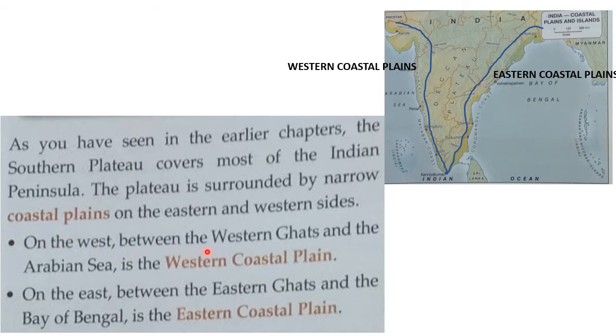On the west, between the Western Ghats and the Arabian Sea, is the Western Coastal Plain. And the Eastern Coastal Plain lies between the Eastern Ghats and the Bay of Bengal.